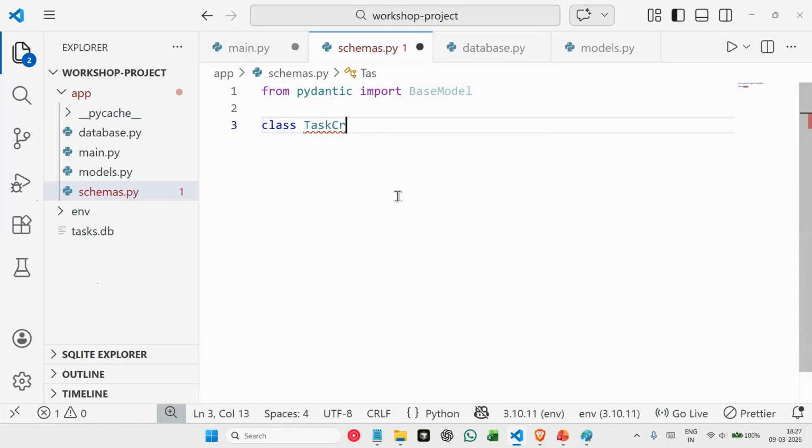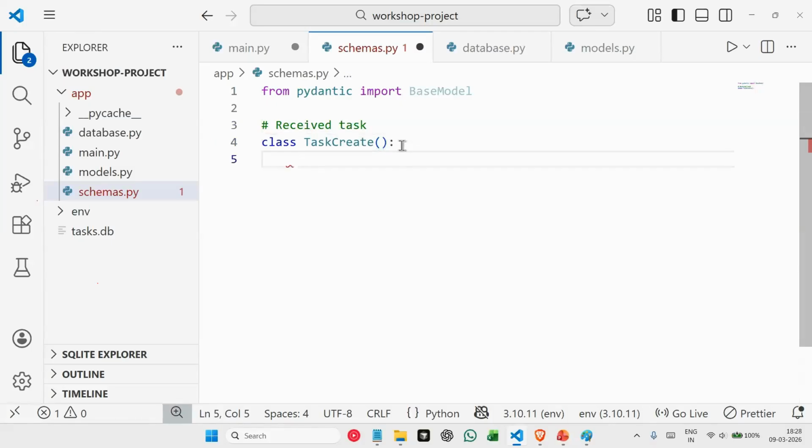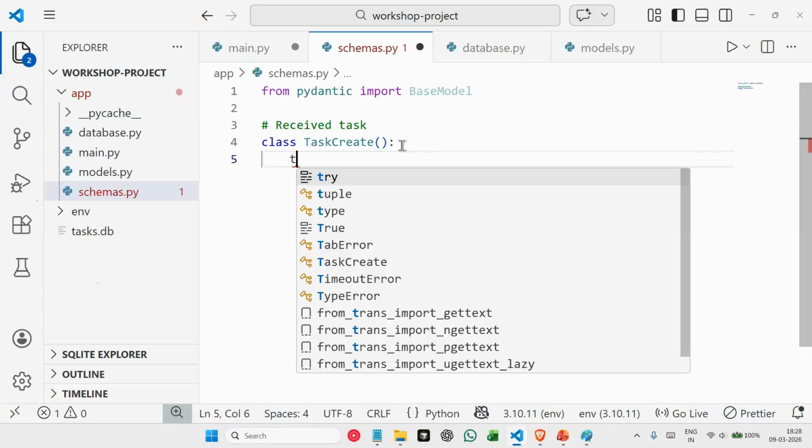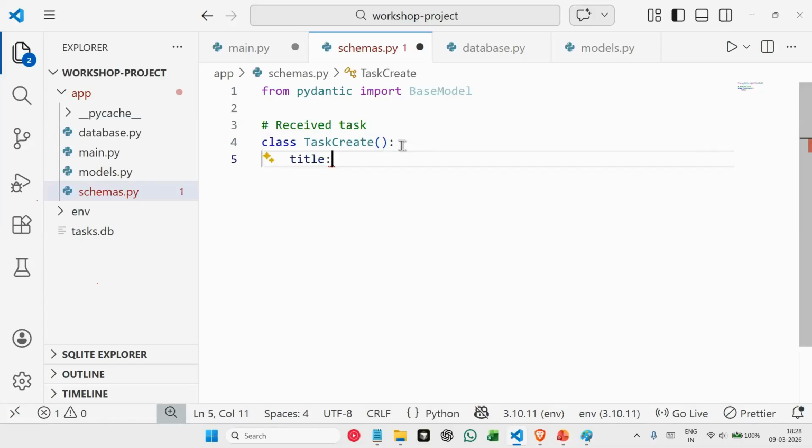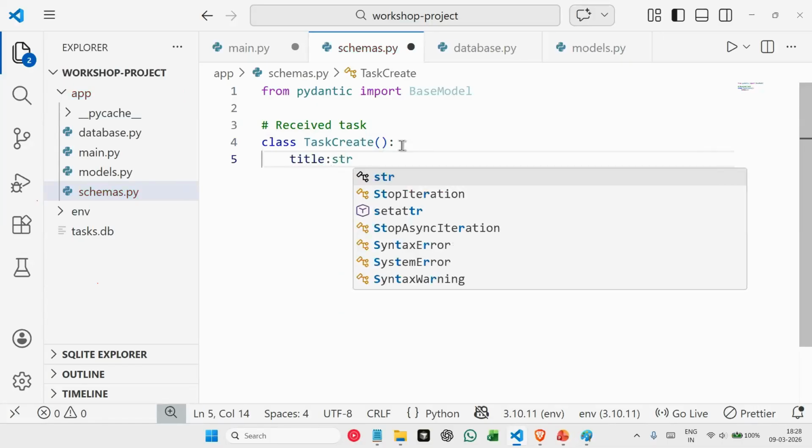The first schema that we create is TaskCreate. To create our task, we are receiving a task from our front-end user. So what we are telling Pydantic here is that whatever task we receive should have a variable called title, and the data type of this should be string, str.